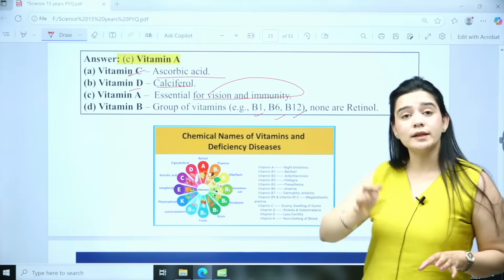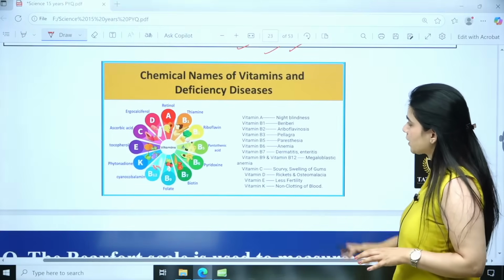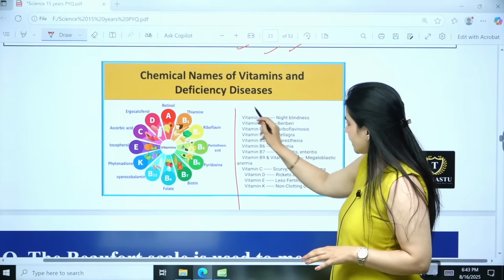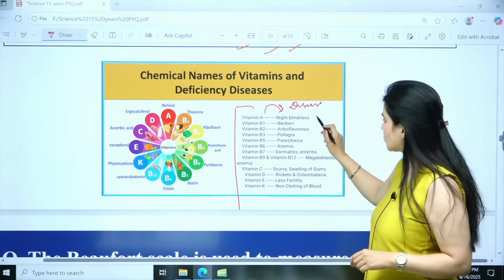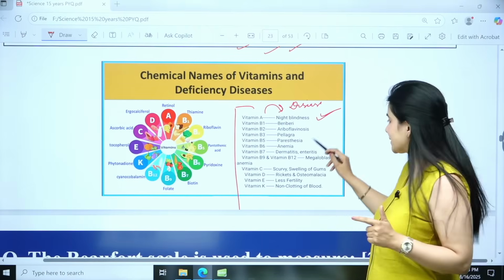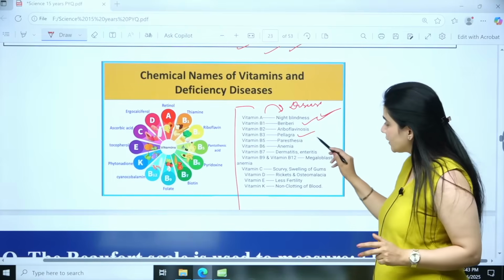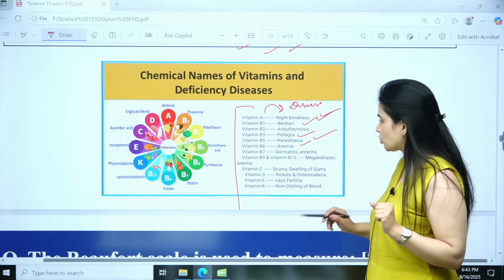What is important here is to understand the diseases that are associated with them. So these are the major vitamins. For example, vitamin A is associated with night blindness, very important. B1 is associated with beriberi, then B3 pellagra, then B5 paresthesia, B6 anemia, the lack of blood, okay.